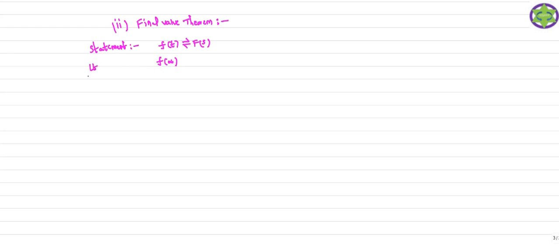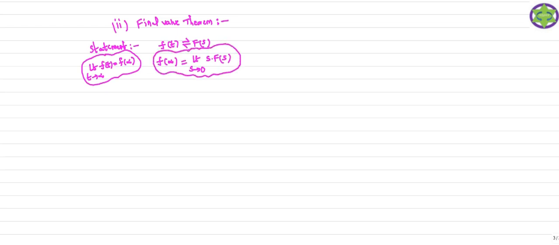Whenever the limit t tends to infinity, f of t becomes f of infinity. This is the final value of the signal. The final value of the signal can be obtained using the Laplace transform of f of t with the help of this expression: limit s tending to 0 of s into F of s. This is the formula we are going to use to find the final value of the signal.